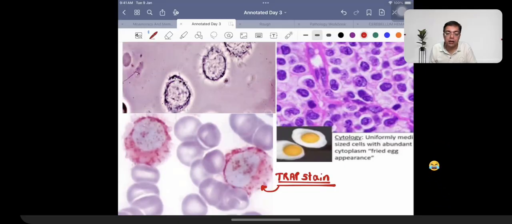ट्रैप स्टेन, टार्ट्रेट रेजिस्टेंट एसिड फॉस्फेटेज ट्रैप स्टेन. इट इज गोइंग टू बी हैविंग द इन्वॉल्वमेंट ऑफ द cells which are going to be having this kind of an appearance. How would you remember it? You would remember it for the fact the patient's having a splenic involvement. Red pulp of the spleen is involved. Reddish appearance, red pulp.